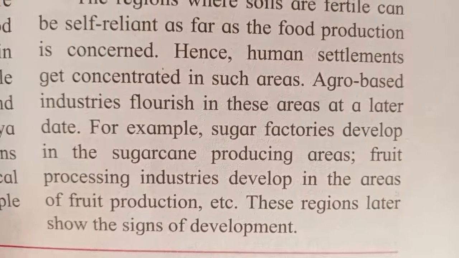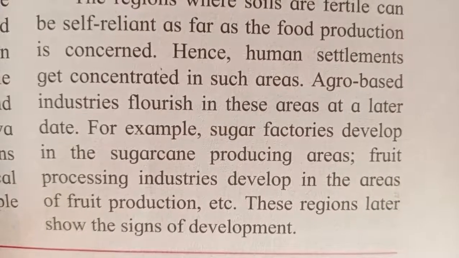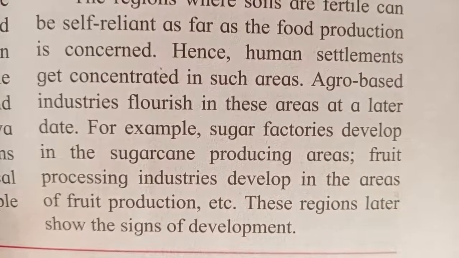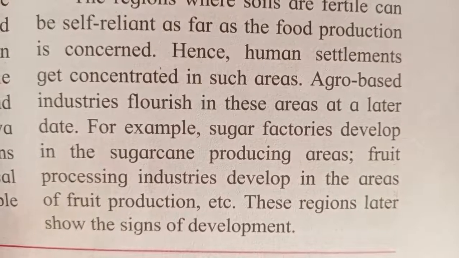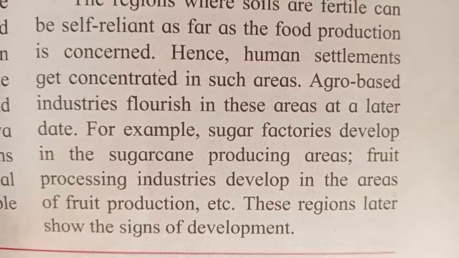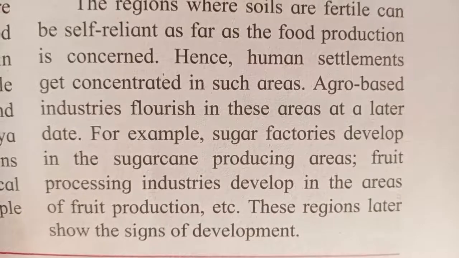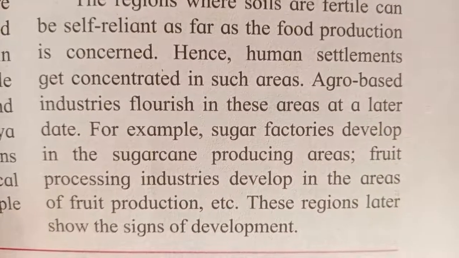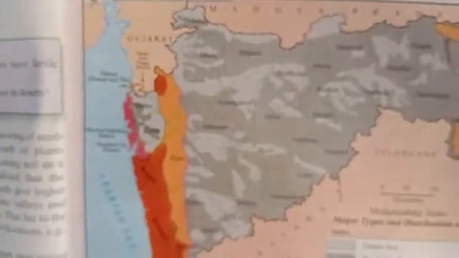So as the industries are developed in these areas, later on the people in that area get jobs, and slowly these regions start developing, or they show the signs of development. So I hope you have understood what is the importance of soil, which has been explained in this lesson.